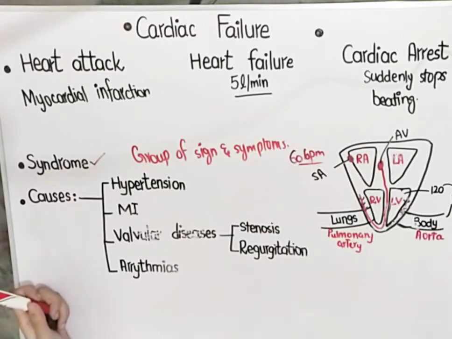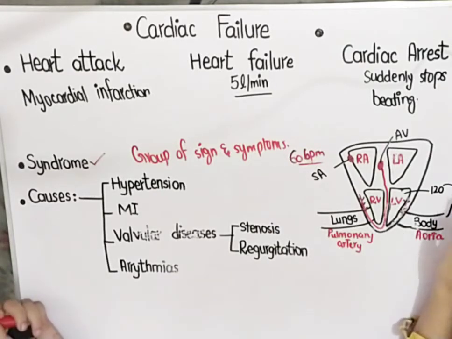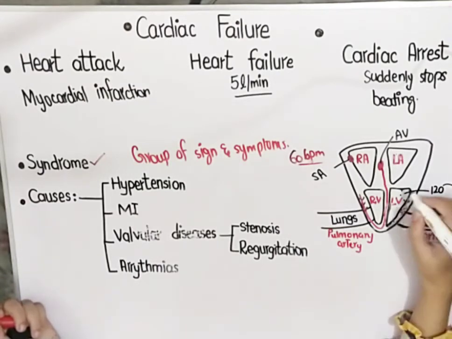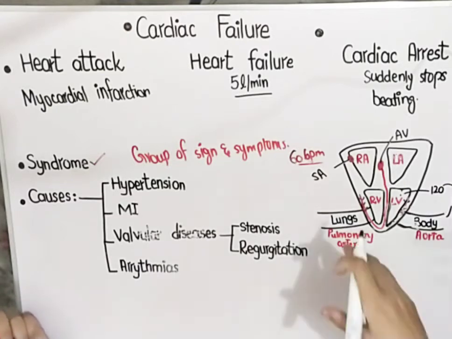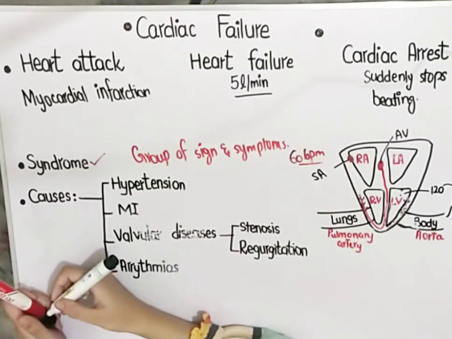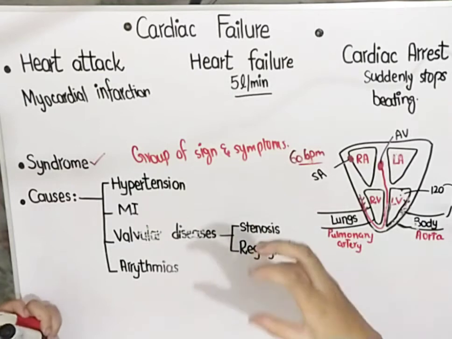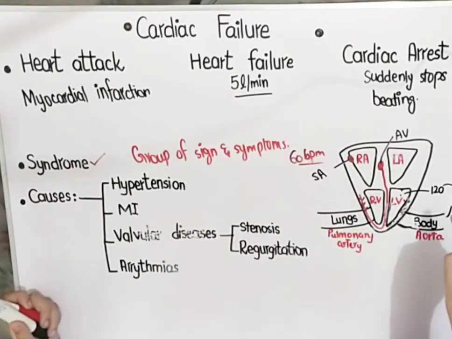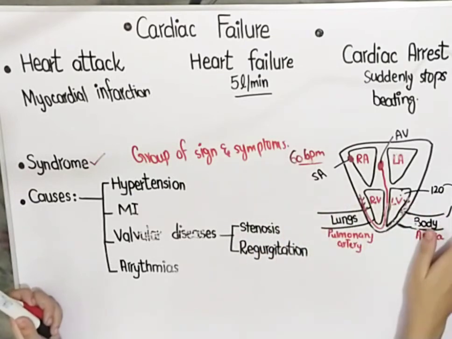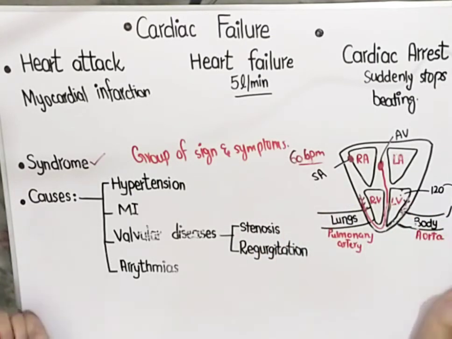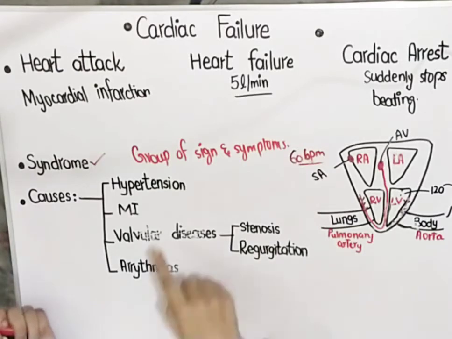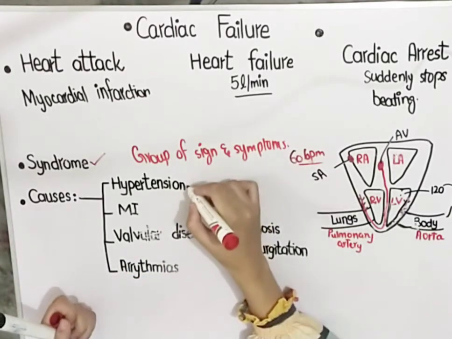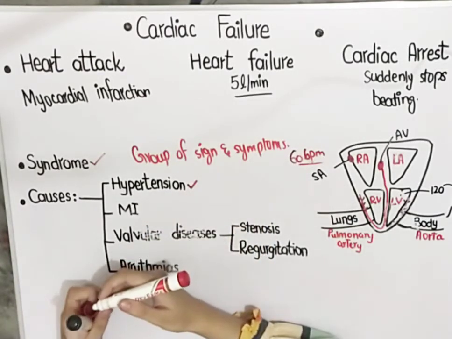But what if a person is suffering from hypertension? If there is already higher blood pressure in the aorta, for example 140, while the blood pressure in the left ventricle is 120, then it is harder for the ventricle to pump blood into the high-pressure body. The ventricle has to work a lot to pump blood against this high pressure. So the ventricle will not be able to pump the blood, the cardiac output will decrease, and ultimately that would lead to cardiac failure. So hypertension leads to cardiac failure by increasing the blood pressure.